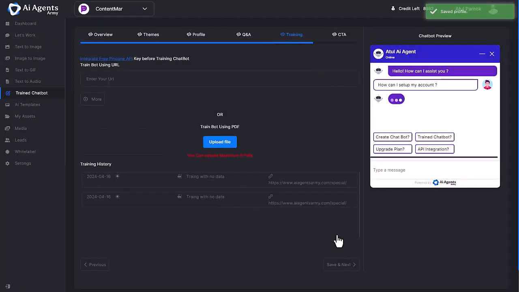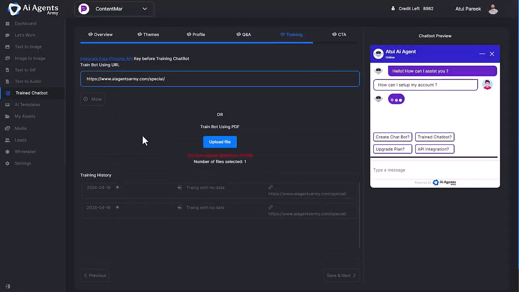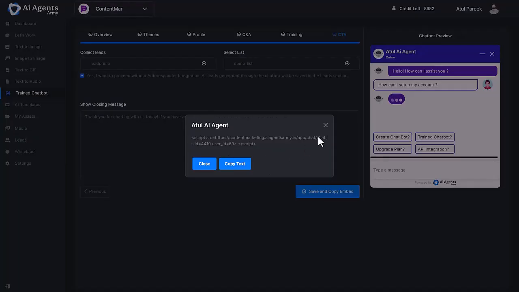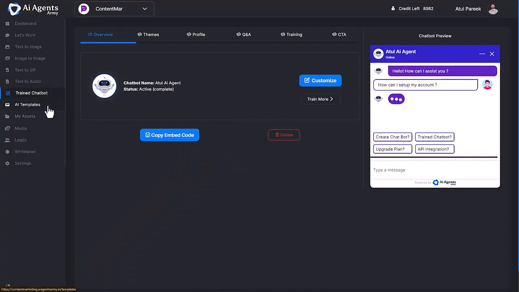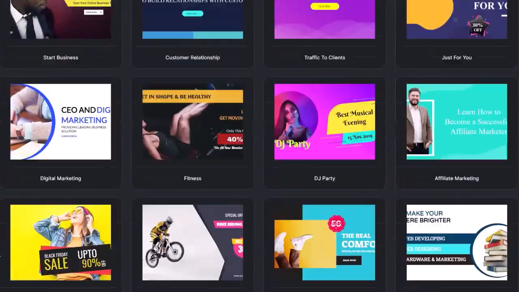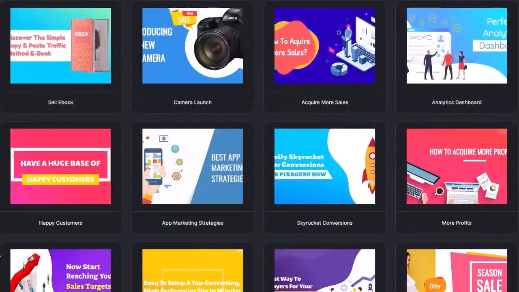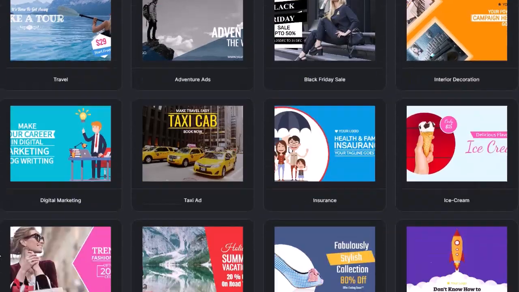Now train your chatbot using a website URL or by uploading your PDF files. Select your preferred autoresponder and choose the list where you want to manage leads. Finally, click Save and copy the embed code. Next is AI Templates. Here you are getting thousands of eye-catching templates. Use them for yourself or for your clients' projects, preview or start editing them. Once you are done with the editing, save it for later use or download.